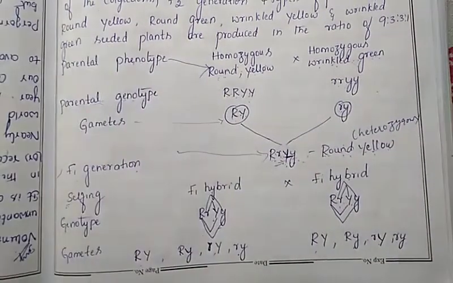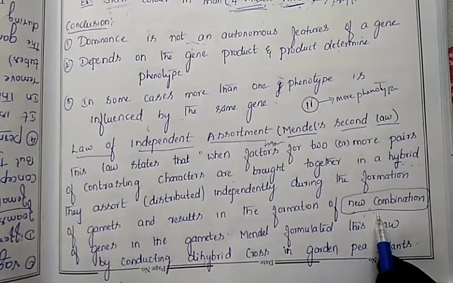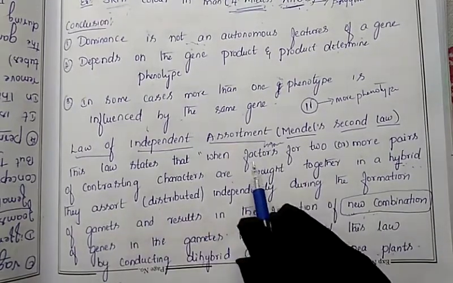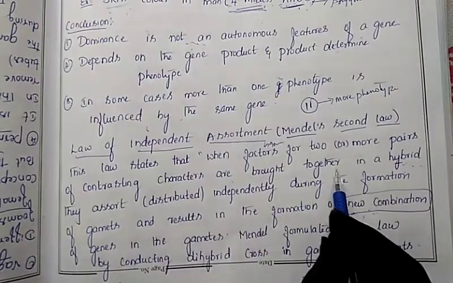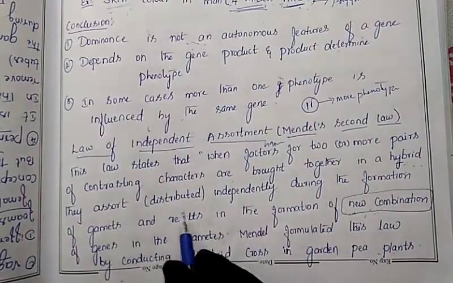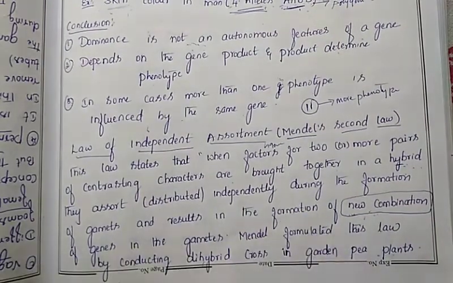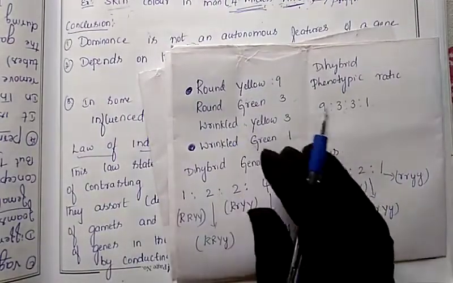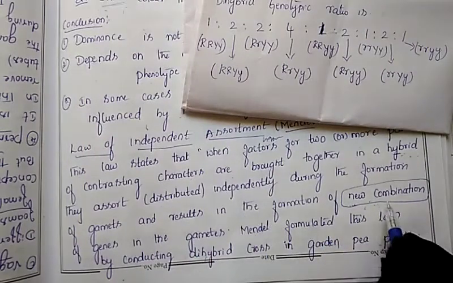So what does the second law state? It states that a new combination will appear. I will repeat it one more time: when two factors for two or more pairs of contrasting characters are brought together in a hybrid, they assort, that is, they are distributed independently, and result in the formation of a new combination.